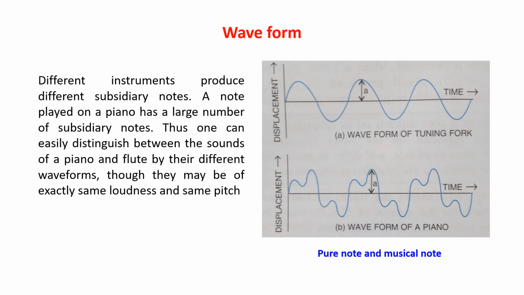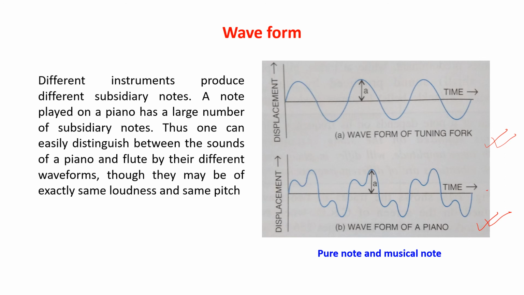Just see here in this diagram, this is the waveform of a tuning fork and this is the waveform of a piano. Just see that in both cases the amplitude is A. So they have the same amplitude, that means their loudness is the same. And the frequency is also the same, so their pitch is also the same. But their waveform is different, because the piano is giving you a large number of subsidiary notes. That is why its waveform is different from a tuning fork.